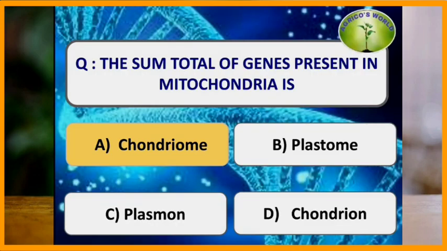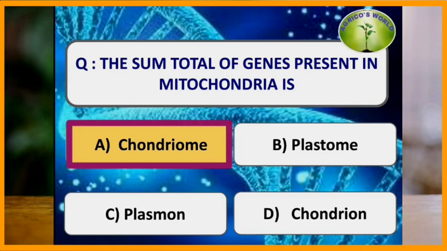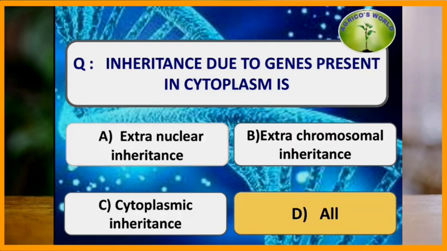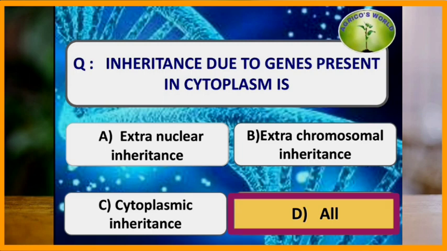The sum total of genes present in mitochondria is? The sum total of genes present in mitochondria is chondriome, and the sum total of genes present in chloroplast is plastome, and in cytoplasm is plasmon. Inheritance due to the genes present in cytoplasm is? The inheritance due to the genes which are present in cytoplasm is extranuclear inheritance, extrachromosomal inheritance, cytoplasmic inheritance. So all of the above is the answer.